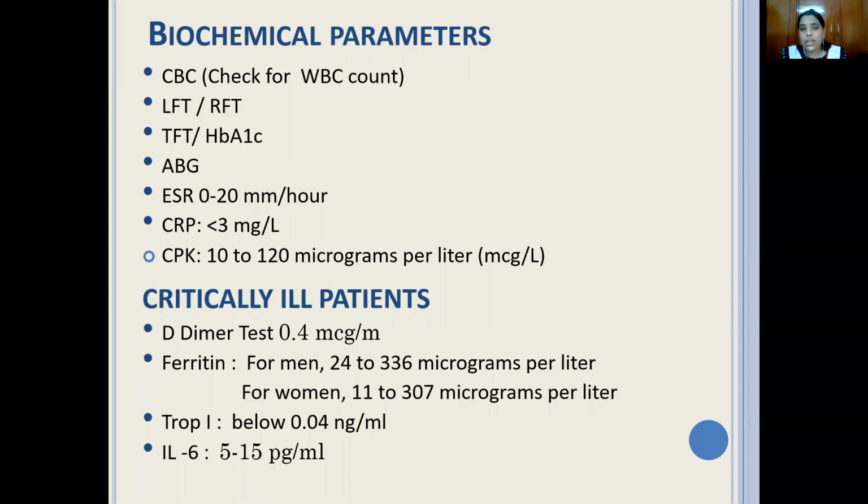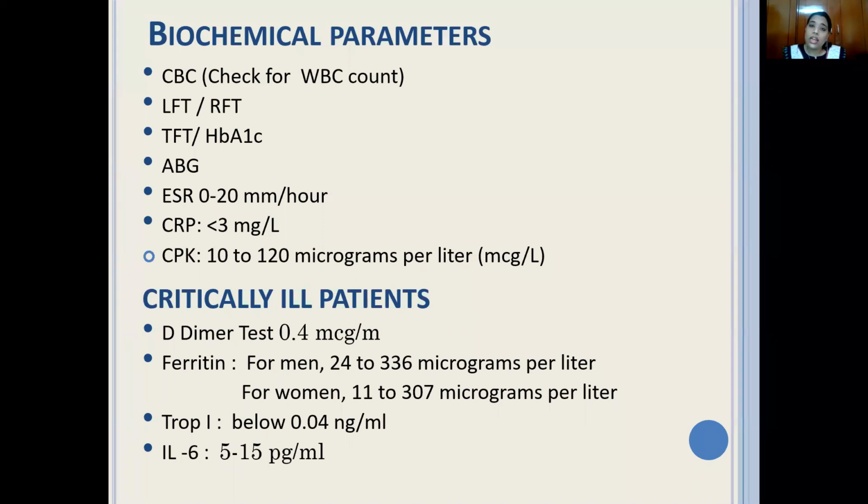In critically ill patients, as I said, the blood coagulability is also high. That is, the tendency of blood clotting is high. So therefore, a classic test called the D-dimer test is done for all the patients who are critically ill or presented with ARDS. Also, one of the markers of inflammation is ferritin. Whether ferritin generates an immune response or otherwise is still in question, but ferritin is one of the markers of inflammation. TROP-I is one of the key markers of cardiac muscle injury. As I said, there could be septic shock and there could be cardiac muscle injury that also may be high in patients who are critically ill and having multi-organ dysfunction.